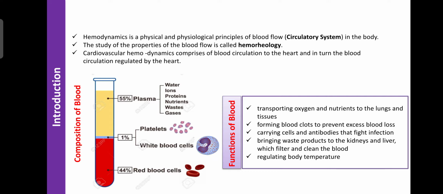Then the second one is the sinoatrial node, also known as the SA node. This SA node is involved in the automaticity, or generation of the action potential. That action potential is helpful for the contraction or functioning of the heart. The SA node is mainly present in the right atrium, near the opening of the superior vena cava.